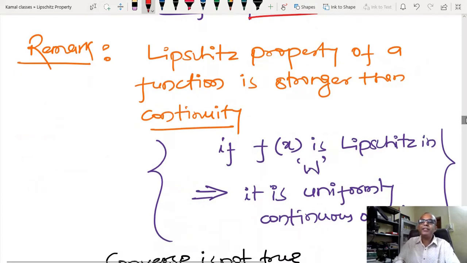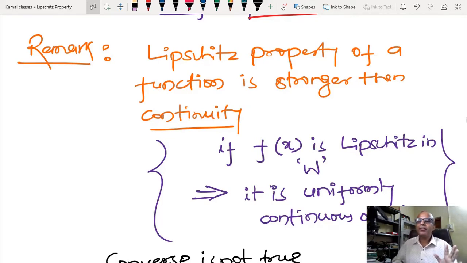The next remark is that the Lipschitz property of a continuous function is stronger than continuity. So if f(x) is Lipschitz, then it is uniformly continuous. Anyone has confusion on this? So the idea is very simple.